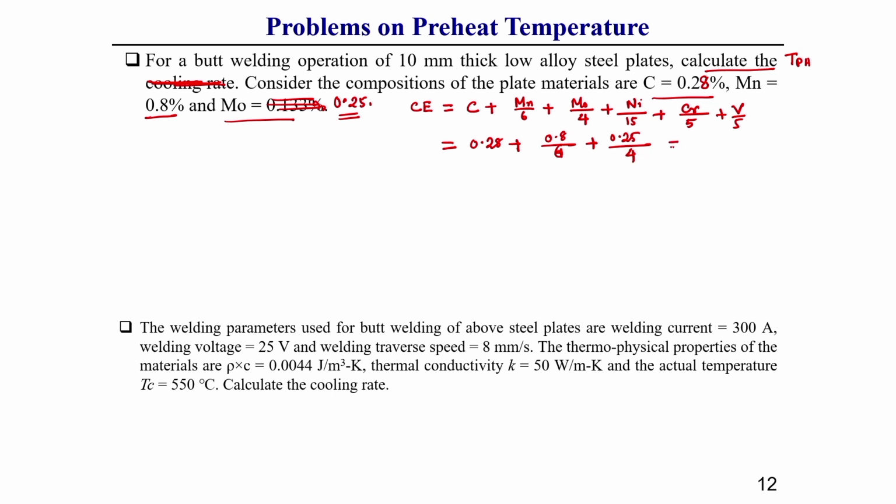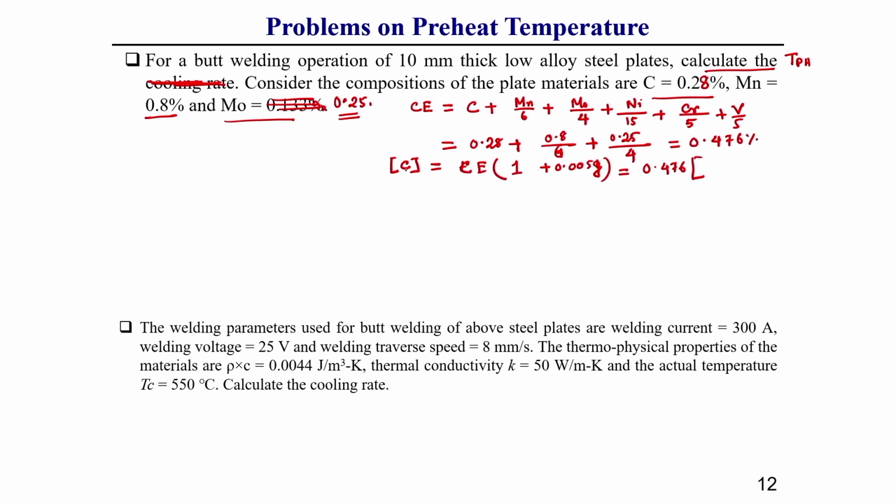This will give you a value of 0.476 percent.